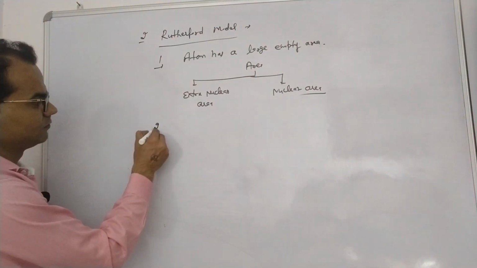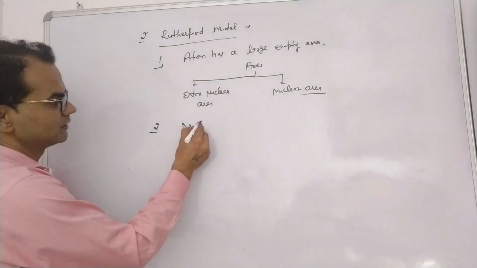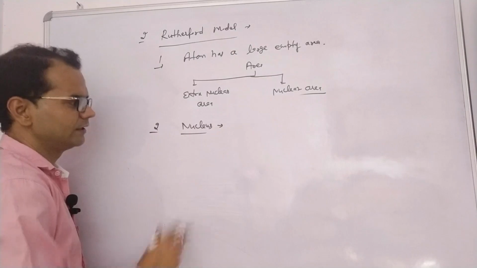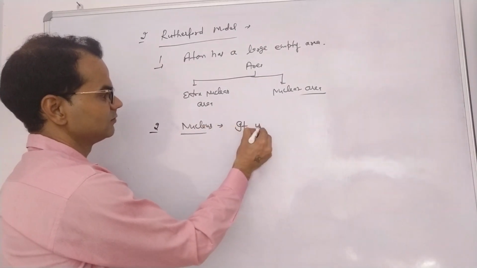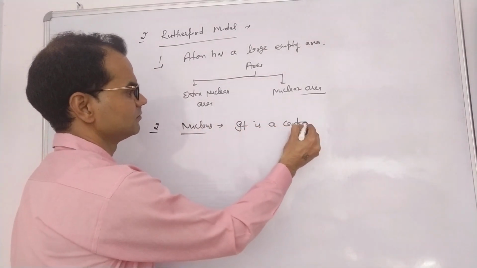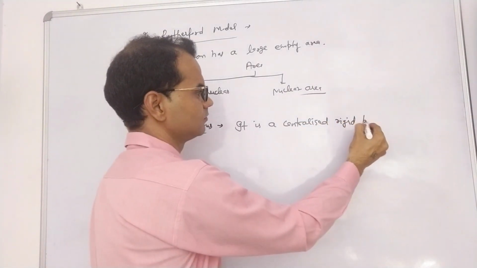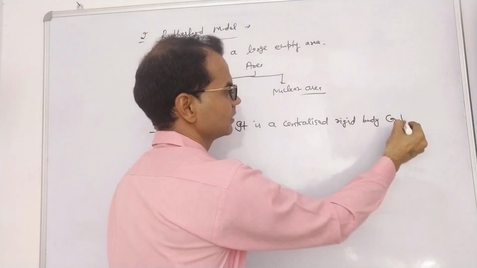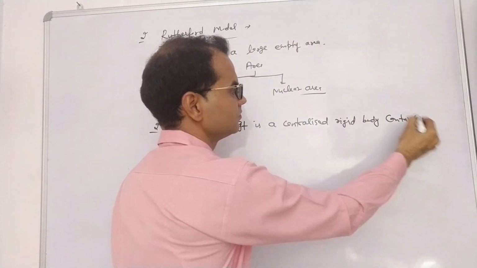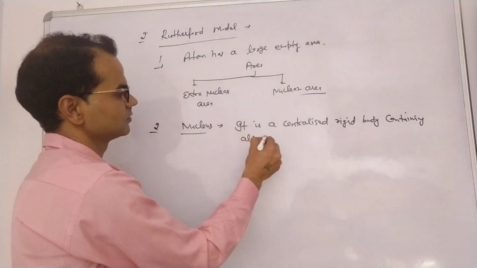Second, he defined the nucleus. He defined the nucleus as a centralized rigid body containing all the positive charge.